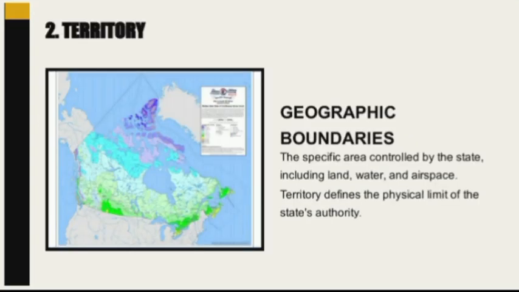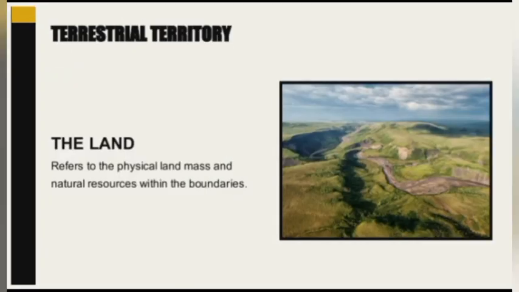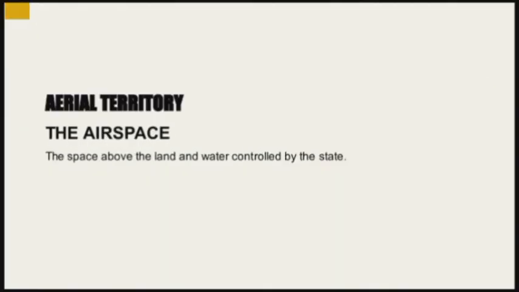Second is territory. Territory is the specific geographic area controlled by the state. This includes land, water, and airspace. Territory has different components. Terrestrial territory refers to the land and natural resources within the state's boundaries. Aerial territory refers to the airspace above the land and water controlled by the state.